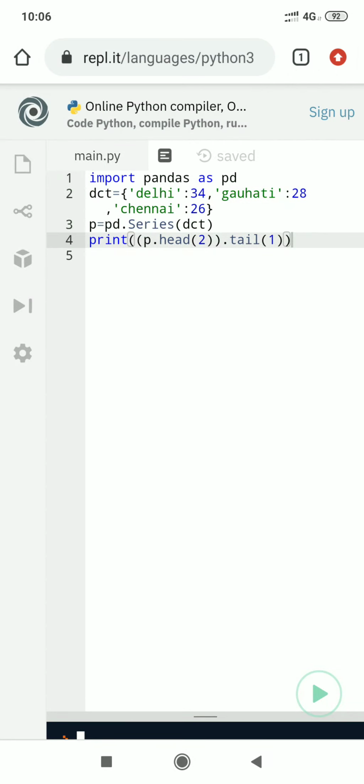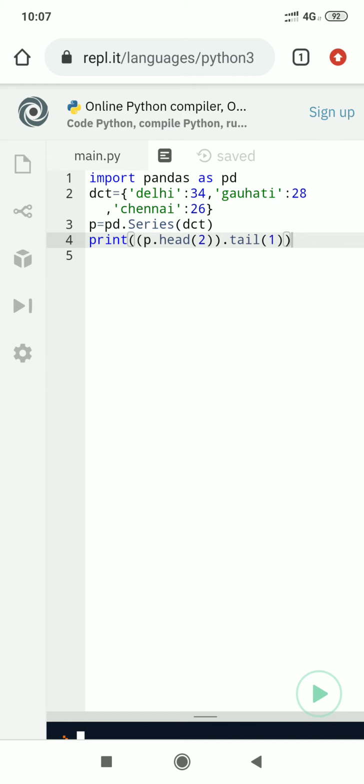We will begin with yesterday's class and assignment. Thanks for giving your response. The question or assignment was that you have to create a Pandas series with any three cities' temperature and display the data of the middle one.